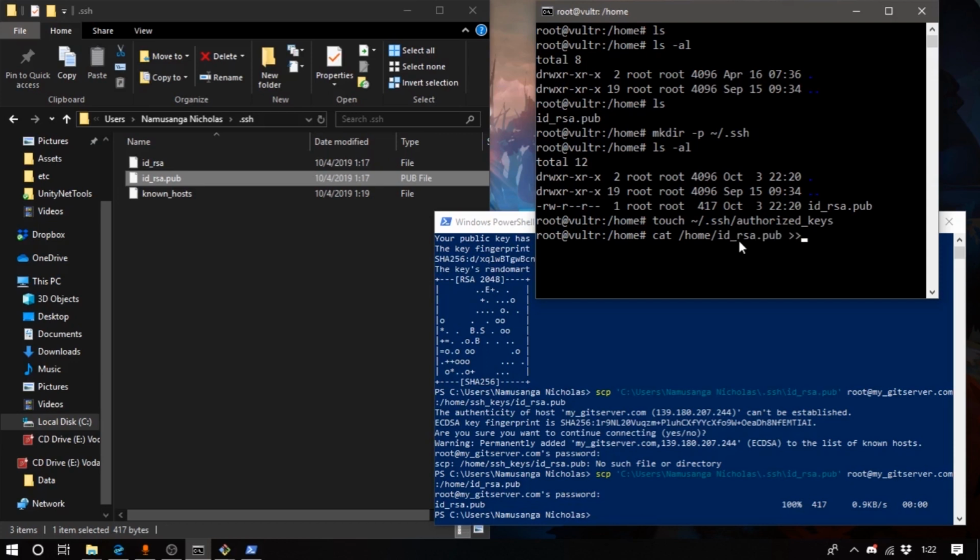And you just want to push this into, so this means just literally add it onto the authorized, the next file here. So it's just going to go on top of it. And so you just want to specify the authorized keys, because we're literally adding this as an authorized key, .ssh slash authorized keys, which is the only file in there. Just want to do that, and then you can now cat out the SSH.